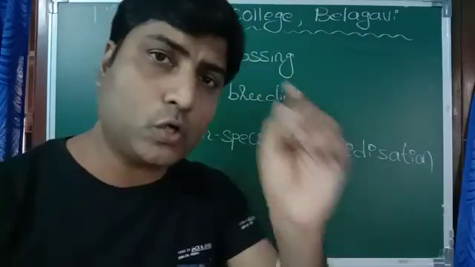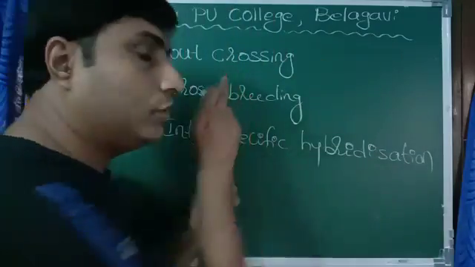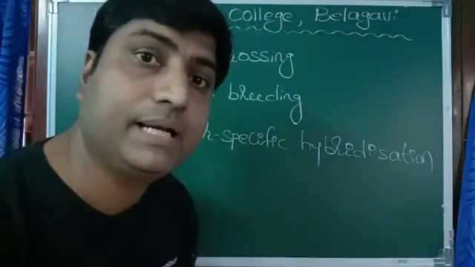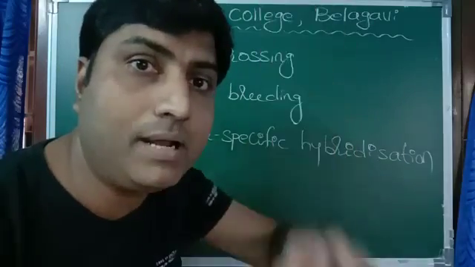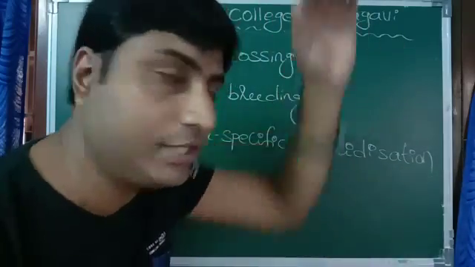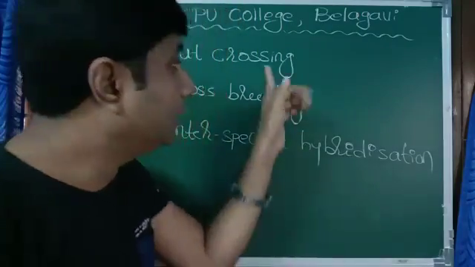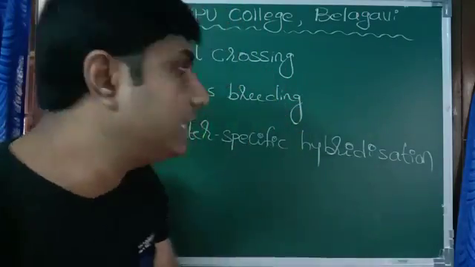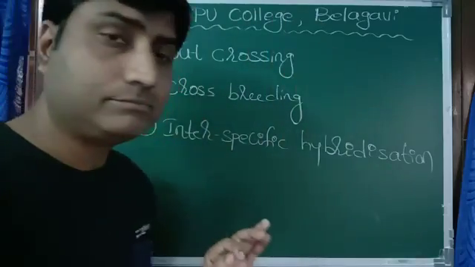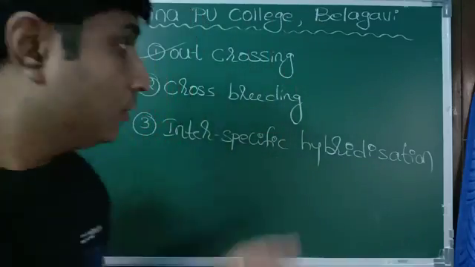Inbreeding is also a cross between the same breed. Outcrossing is also a cross between the same breed. In inbreeding, there is a common ancestor for 4 to 6 generations. Here there is no common ancestor. Don't get confused. This is outcrossing. Now what is crossbreeding?